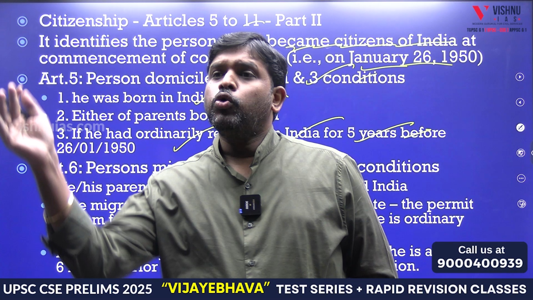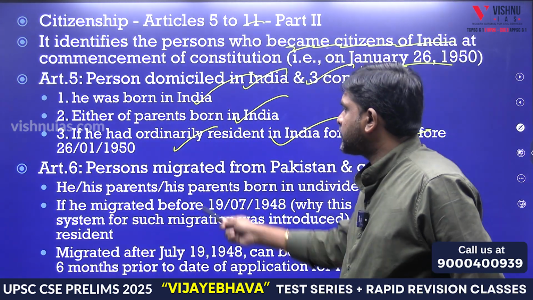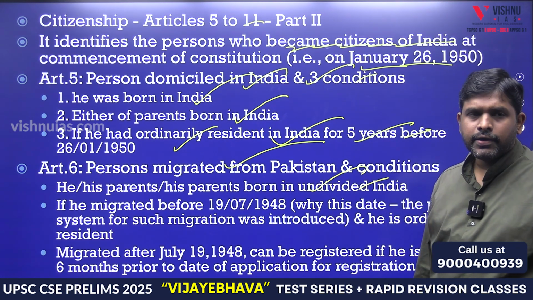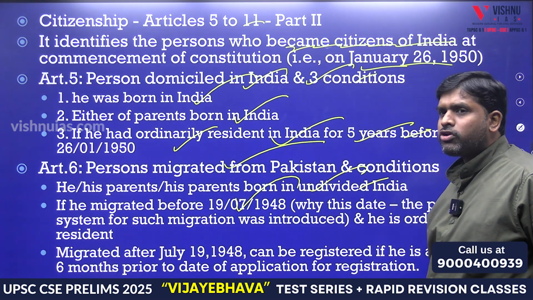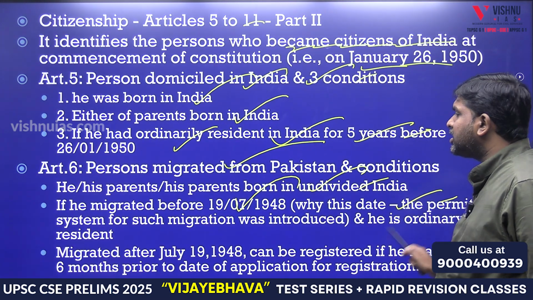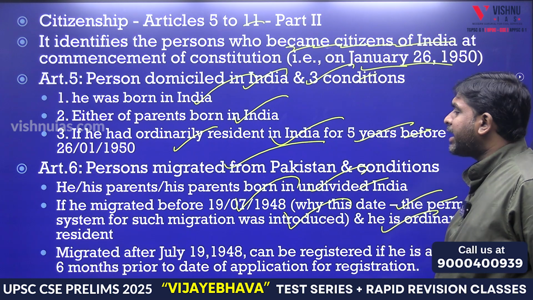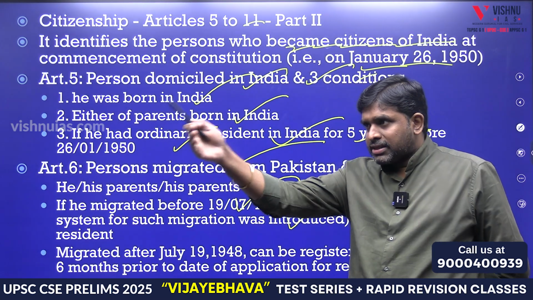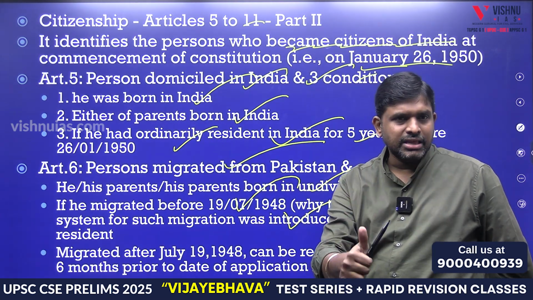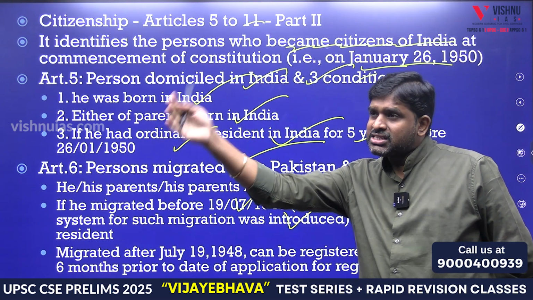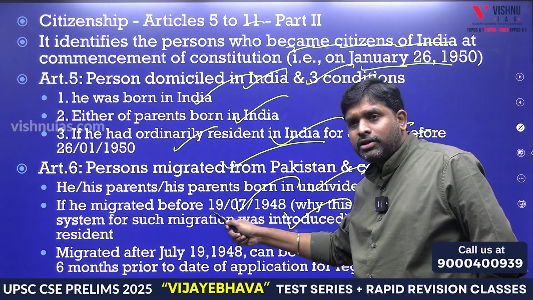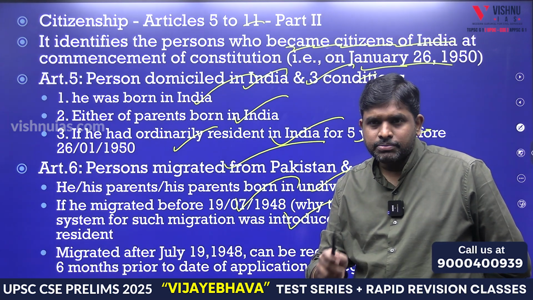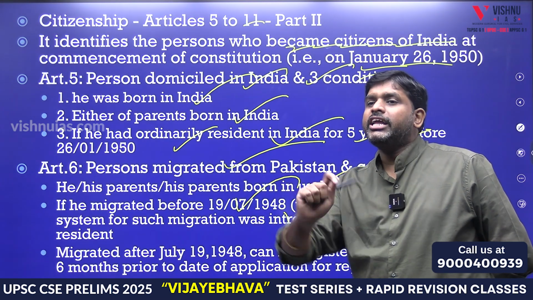Second, those who migrated to India from Pakistan. He or his parents were born in undivided India. If he migrated before 19th July 1948, why this date? The permit system for such migration was introduced then, and he is an ordinary resident. If both parents are Indians from the Indian subcontinent but migrated to India from Pakistan, then they will get citizenship. Or a person who went to Pakistan and migrated back to India on or after 19th July 1948 can still get citizenship. Why that day? On that day the rule was made.